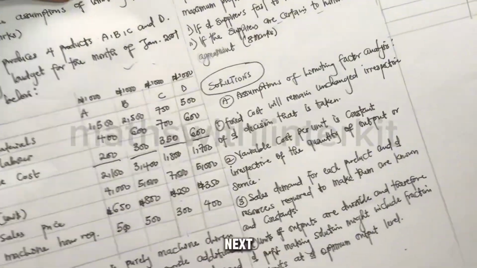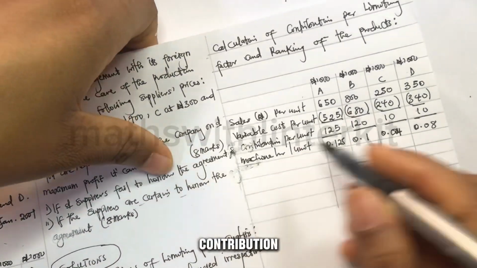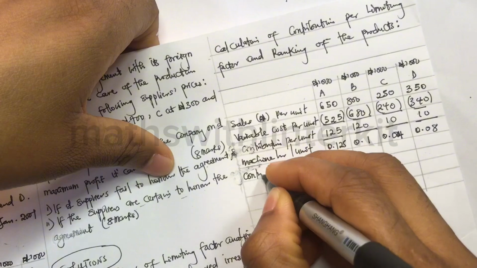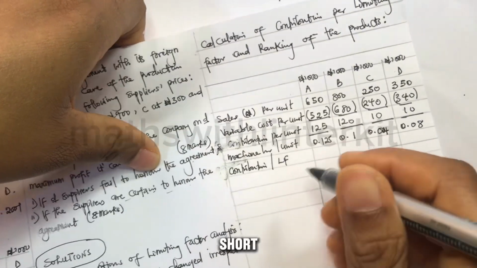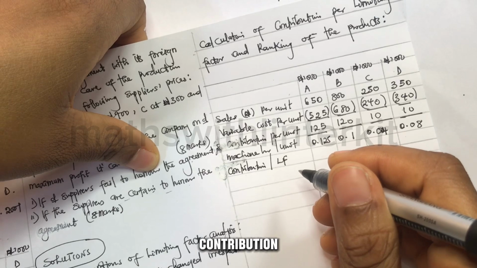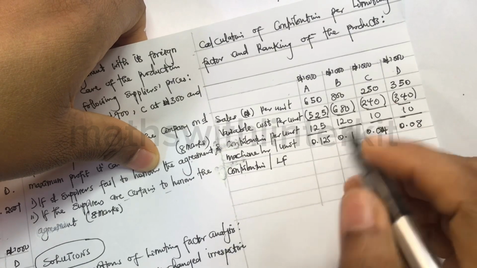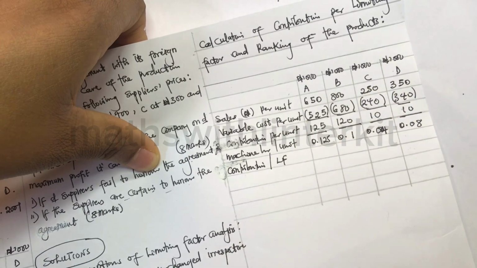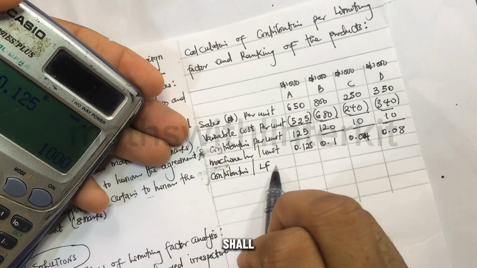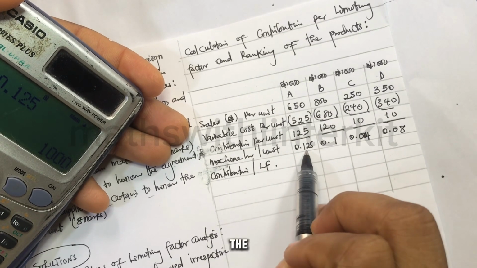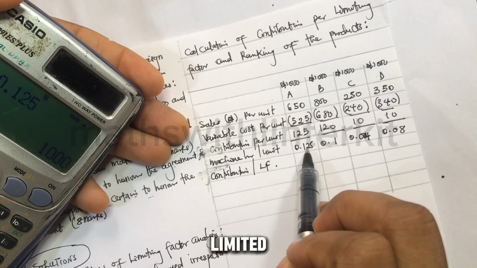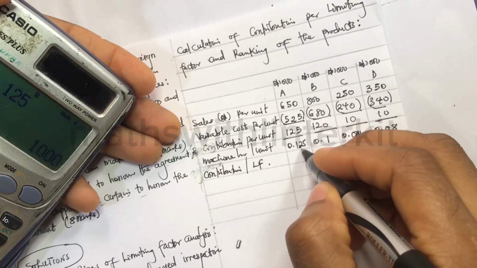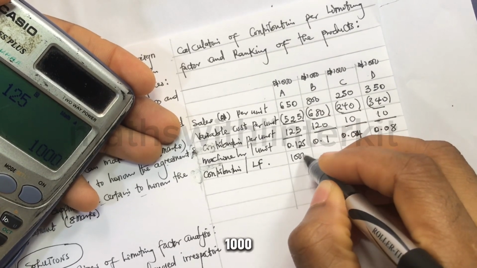So the next will be contribution per limiting factor, LF for short. My contribution per limiting factor shall be my contribution divided by the machine hour, because the machine hour here is the limiting factor. So 125 divided by 0.125 will be 1,000.